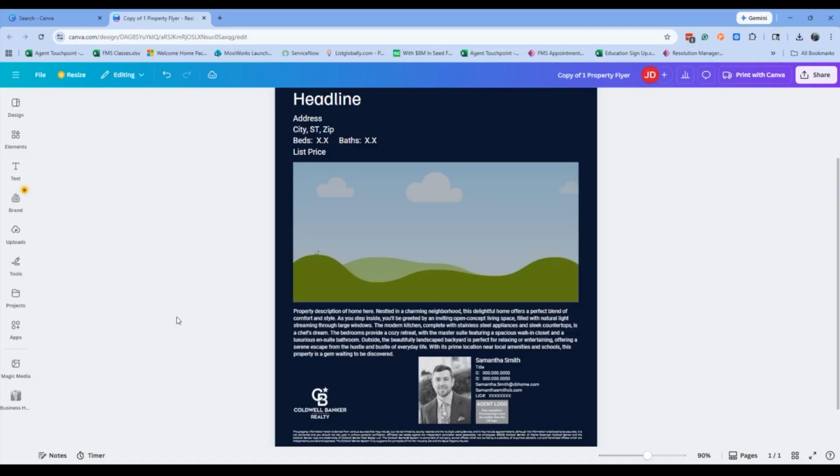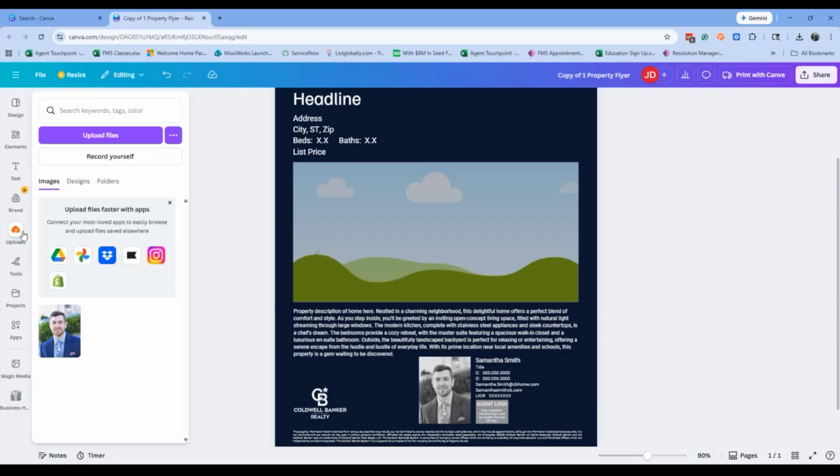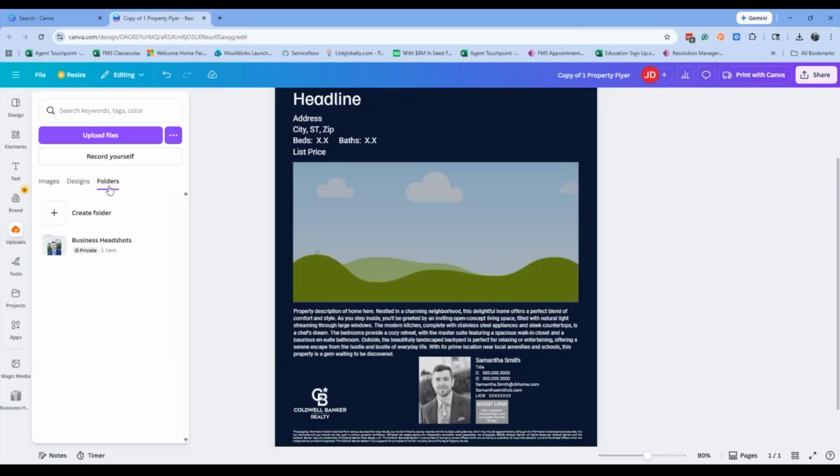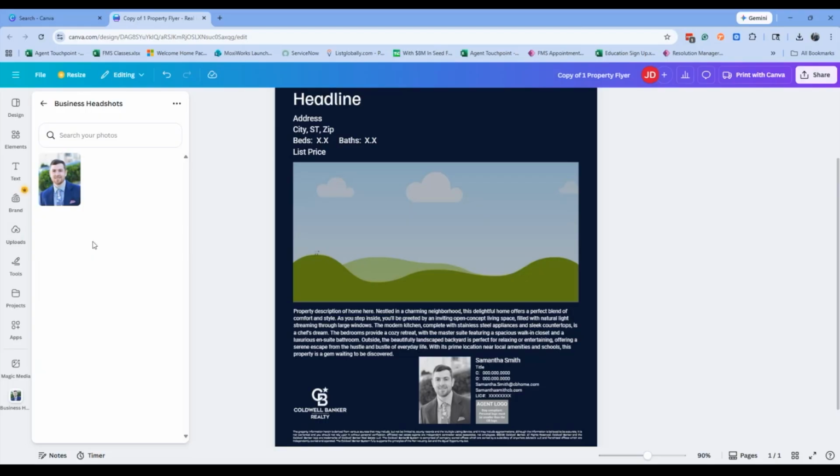If you remember earlier, I did create a special folder of my business headshots. So when you are working on flyers in the future, if you go to your upload section, again, you will have a library of all your previously uploaded images, but you can see that you can access your folder section as well. In this case, I could have simply accessed my business headshots folder, and again, in the same way, simply drag and drop my image into this template.